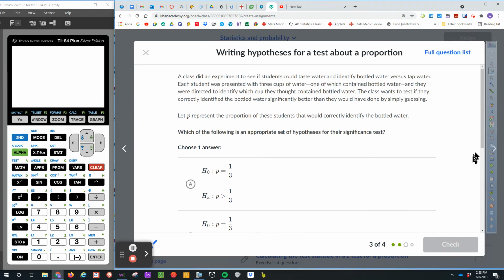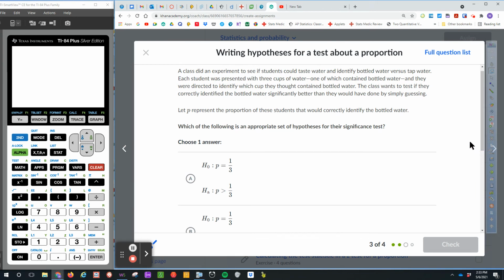Let's do one more. Right, so here, a class did an experiment to see if students could taste water and identify bottled water versus tap water. Each student was presented with 3 cups of water, one of which contained bottled water, and they were directed to identify which cup they thought contained bottled water. The class wants to test if they correctly identify the bottled water significantly better than they would have done by just simply guessing.